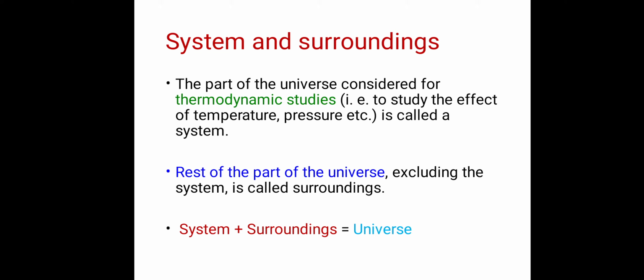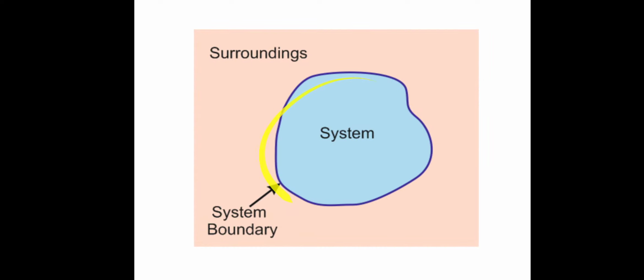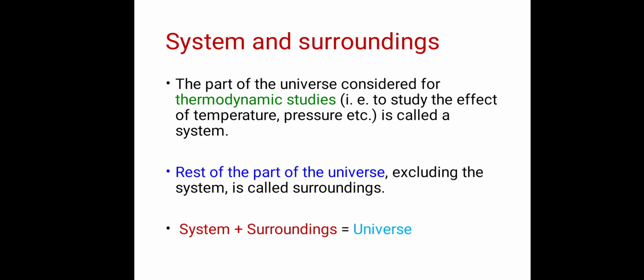The rest of the part of the universe excluding the system is called surroundings. So this is the system and the outside part is called surroundings, and the system and surroundings together make the universe.